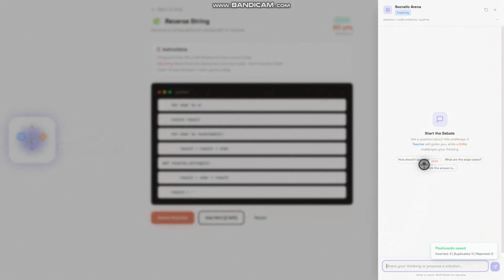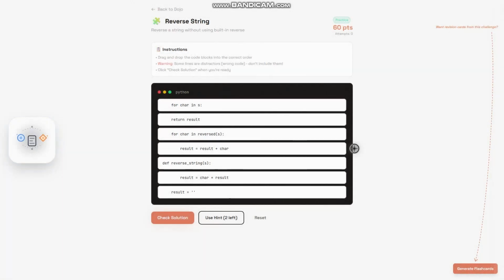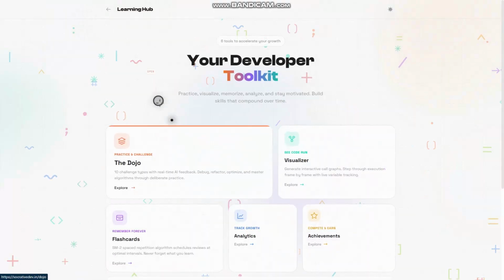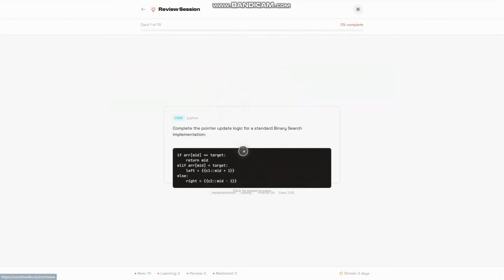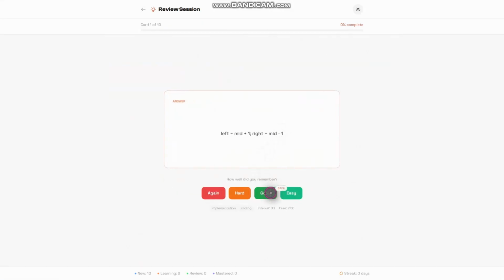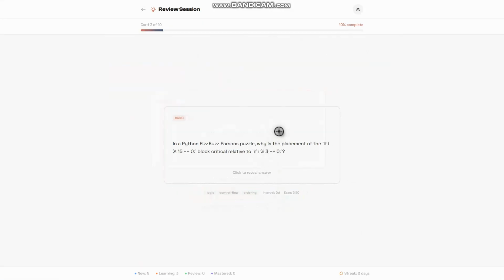We also have flashcards and the memory system. All the captured cards feed into our SRS layer, powered by the SM-2 spaced repetition algorithm. Socrative Dev is not only about solving today's problem, it is about retaining concepts for weeks and months. Short-term help becomes long-term skill growth.